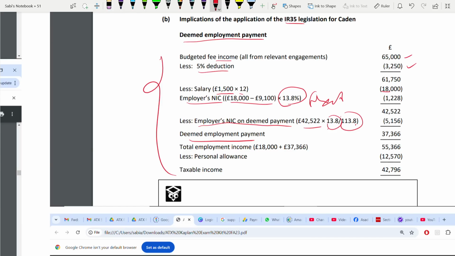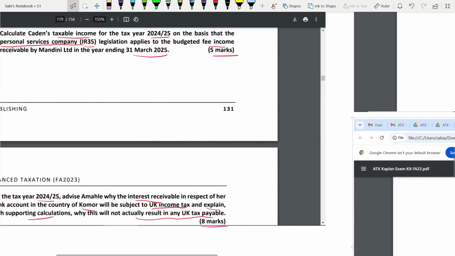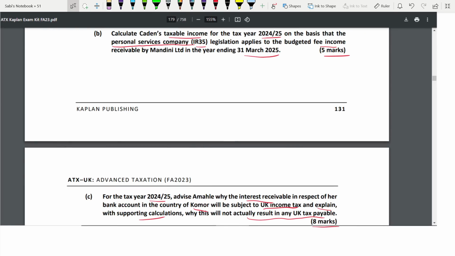So your total employment income. Remember, to calculate taxable income, you need your total employment income. What is it? Your annual salary and the deemed employment income. This one. And on that, you deduct the personal allowance fully because total income is less than 100,000. Get your taxable income. So that's it. Let us read requirement B again. They ask to calculate taxable income, so you have calculated the taxable income.